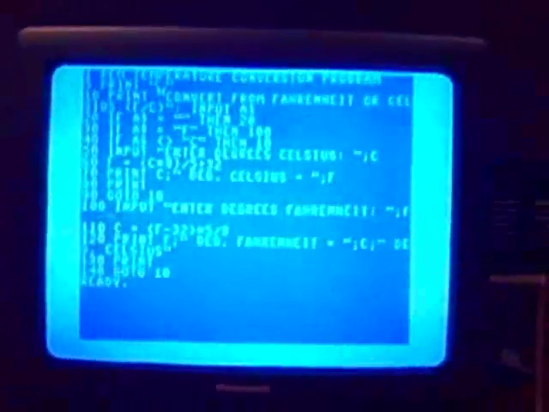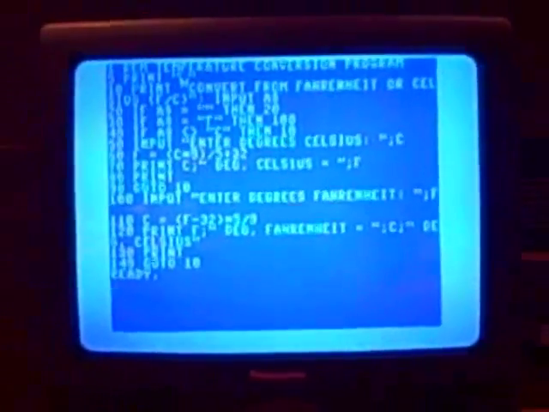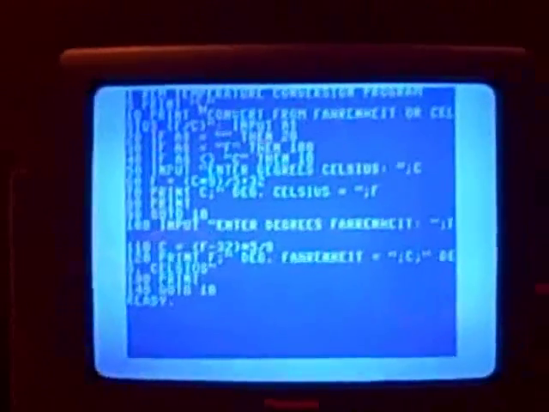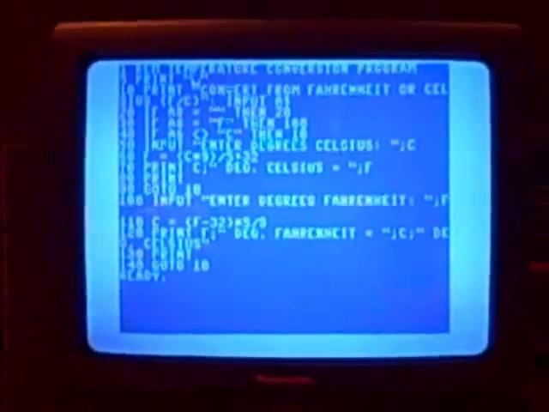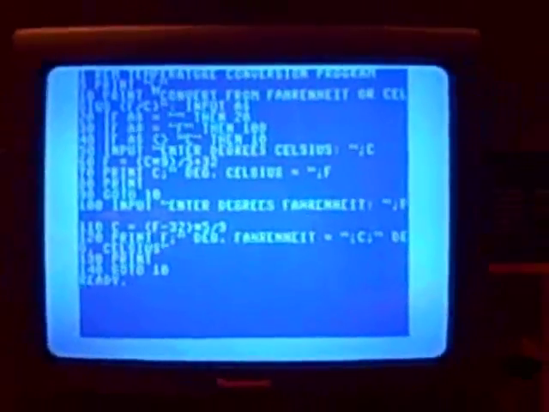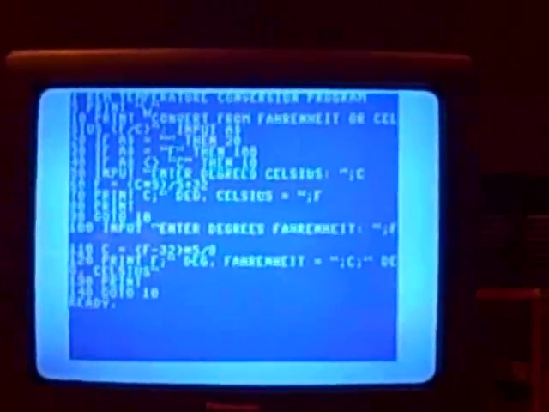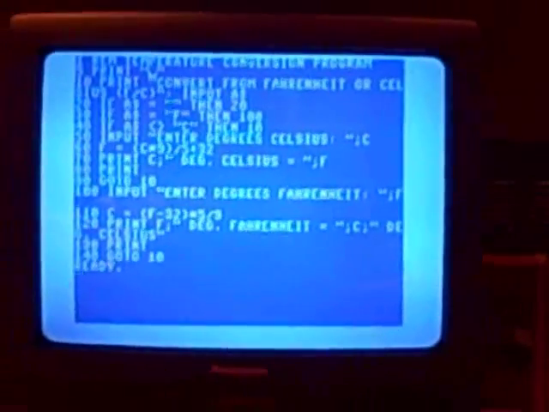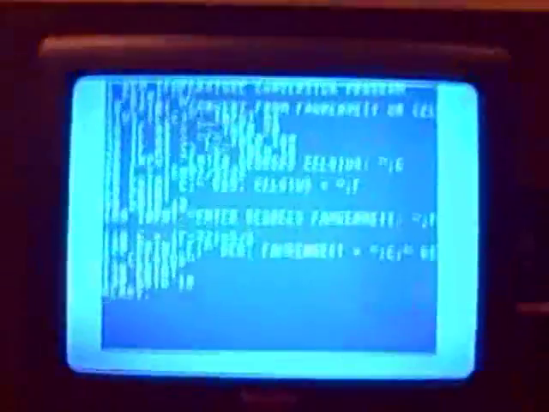And you're going to need a program that you've written. This one, like you can see here, is a converter to convert from Fahrenheit to Celsius or Celsius to Fahrenheit, and I wrote it in Commodore BASIC off of the manual. There are a couple of test programs in there, and I can show you how it works. The program works, just for the heck of it.